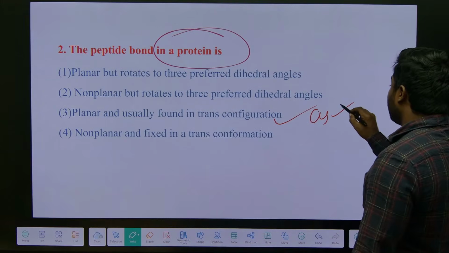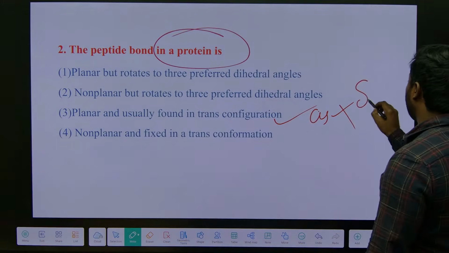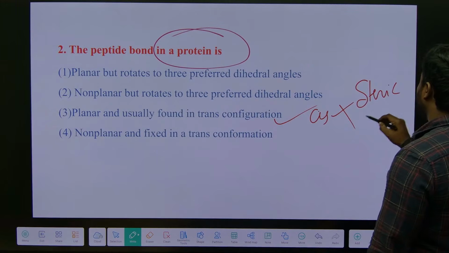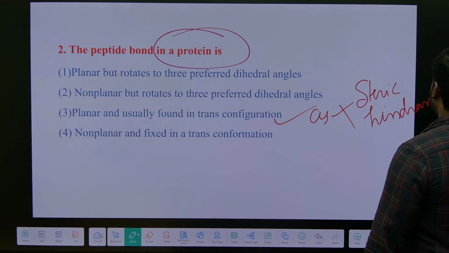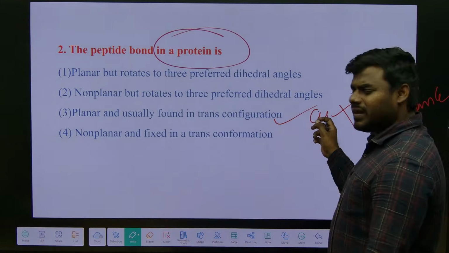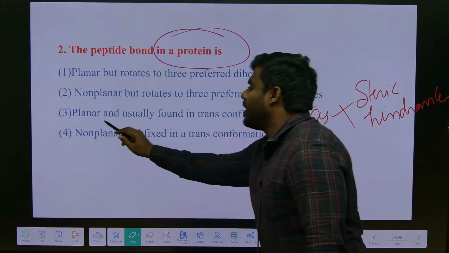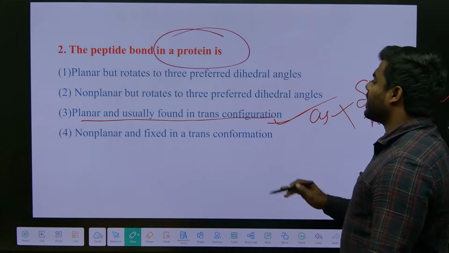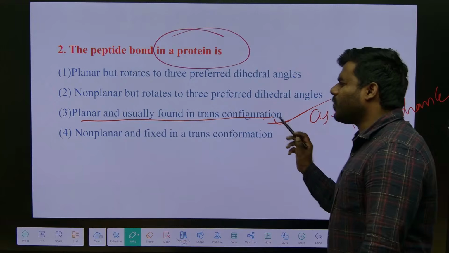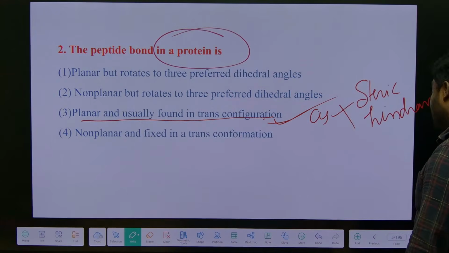Of course, they cannot exhibit the cis configuration due to steric hindrance. They always exhibit the trans configuration only. So it's a simple straightforward question. These are all statement based, not analytical or logical.